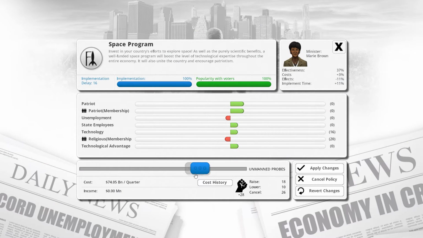I mean, currently we have a reusable shuttle. What about if we just went down to... We just lowered it by about that much. Patriots, membership of Patriots go down. Religious membership increases from that. We could push it further. Or we could just cancel it entirely. And we could just get rid of it, which would make patriots less happy and make less patriots. Unemployment would increase from that.